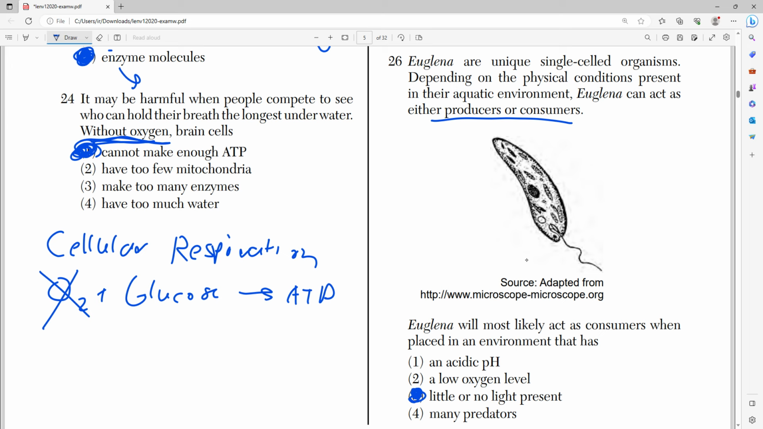Why? Because we just said that they can either be producers or consumers. Producers are usually plants, they're autotrophic, and virtually all producers undergo photosynthesis, right?